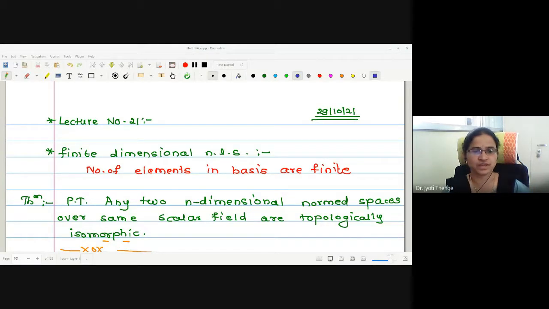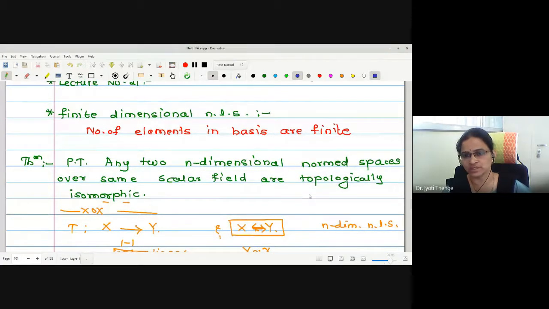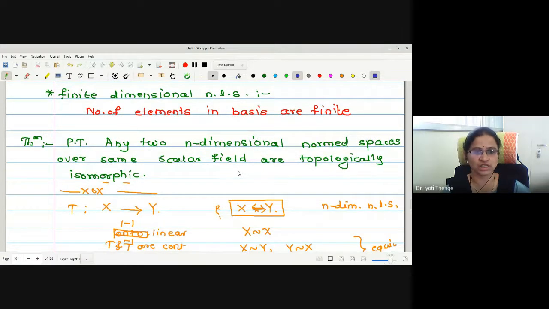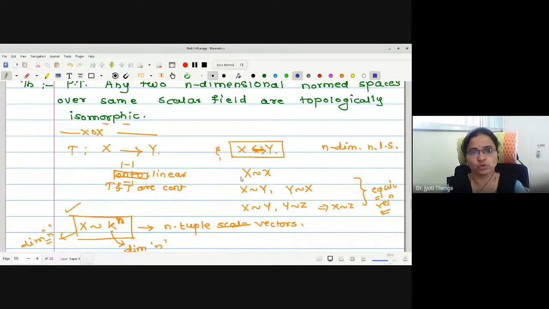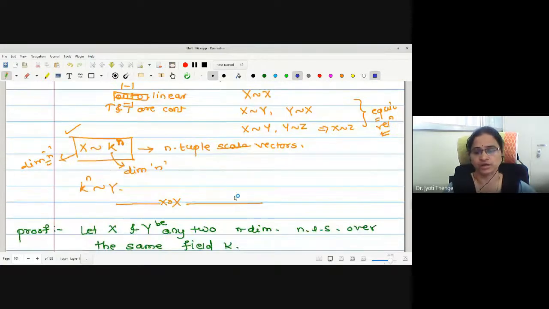In the last lecture, we have seen an important theorem: any two n-dimensional normed spaces over the same scalar field are topologically isomorphic. To show these two spaces are topologically isomorphic, we were going to consider one mapping from X to Y, and our aim is to show the mapping is one-one and onto, and its mapping T and T inverse both are continuous. Also, instead of showing directly any two spaces X and Y are topologically isomorphic,